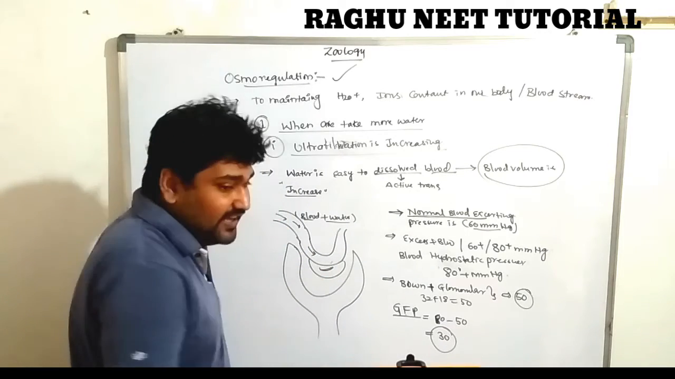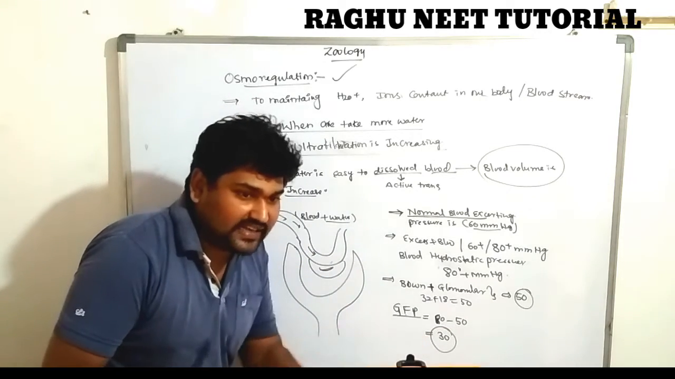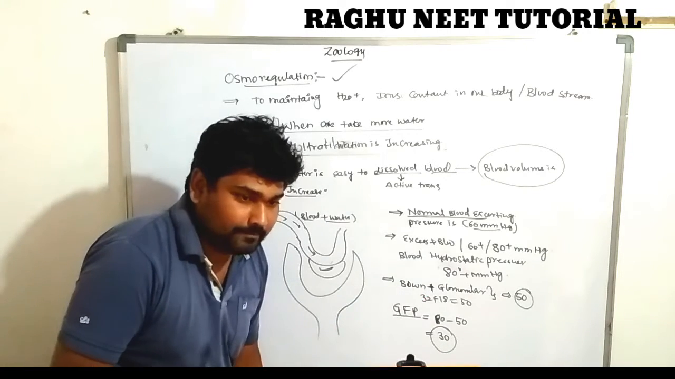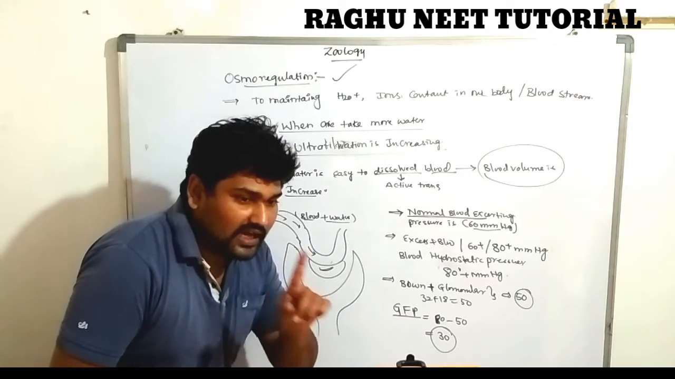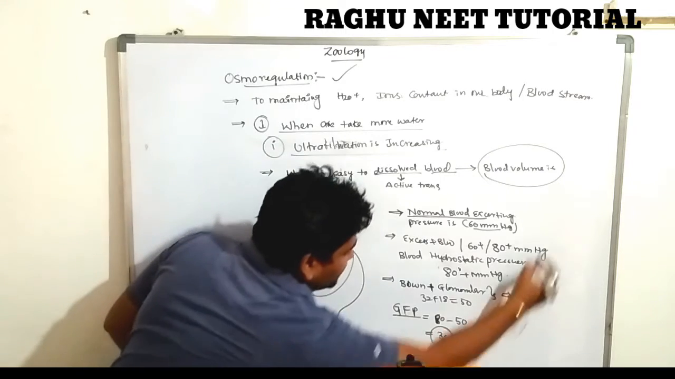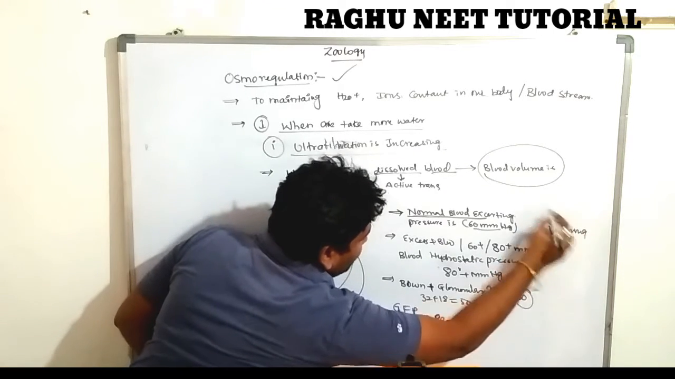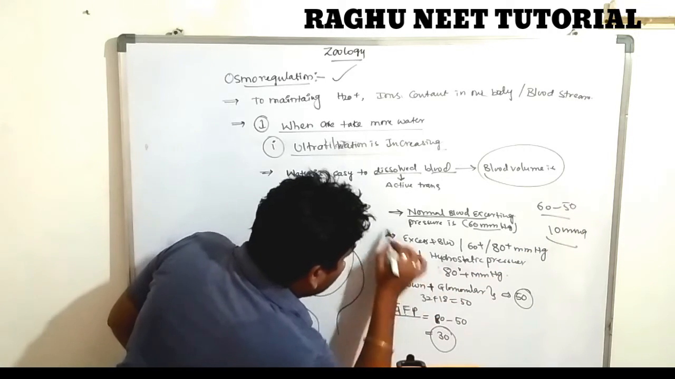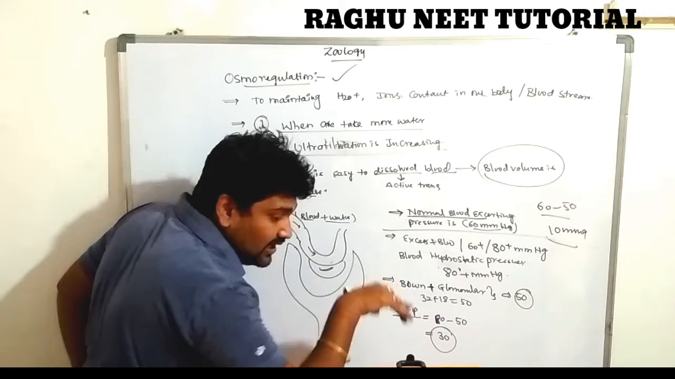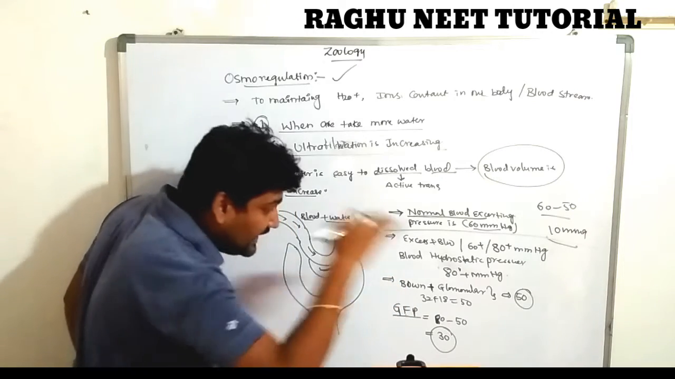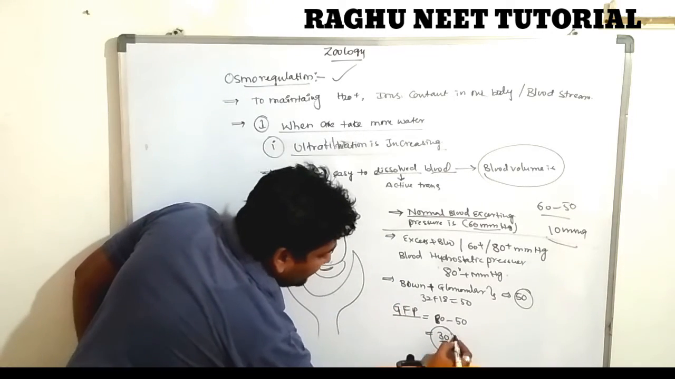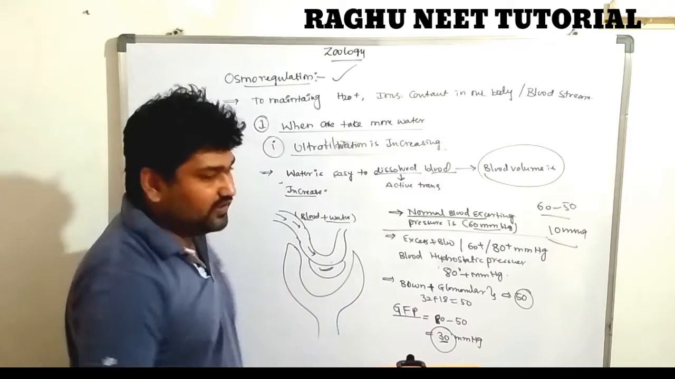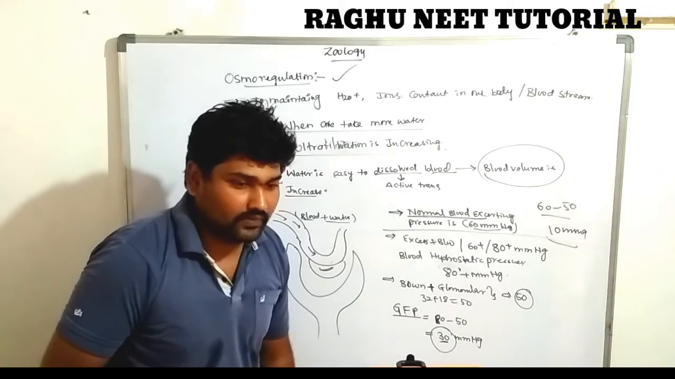How much quantity of water will go outside through urination? Normally, in the normal condition, the pressure is 10 mm of mercury, nothing but 60 minus 50 is equal to 10. In this normal condition, 10 ml of water is eliminated, excreted. But in this abnormal condition, the blood pressure was increased by 30 mm of mercury, so 30 ml of water will come out of the body through the urine.